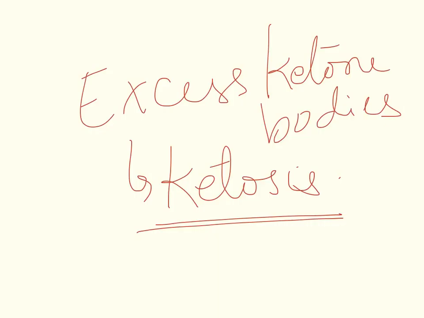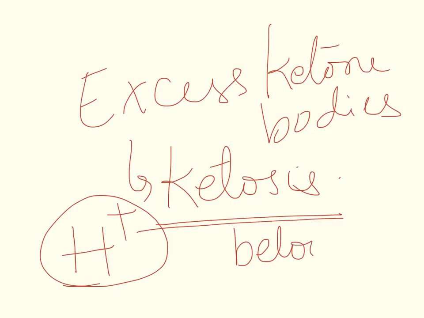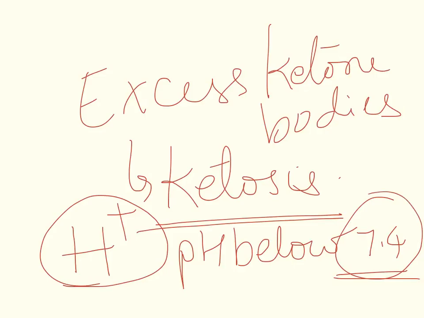These ketone bodies will produce H plus acid. This will decrease the blood pH below 7.4. This is also known as acidosis. Acidosis often accompanies ketosis. This drop in the blood pH will interfere with the functioning of blood.